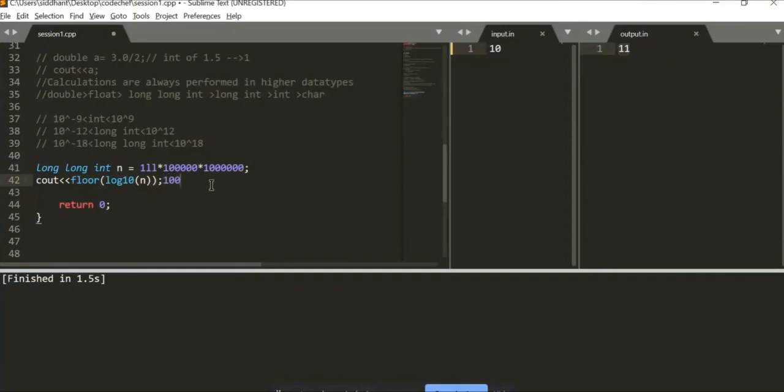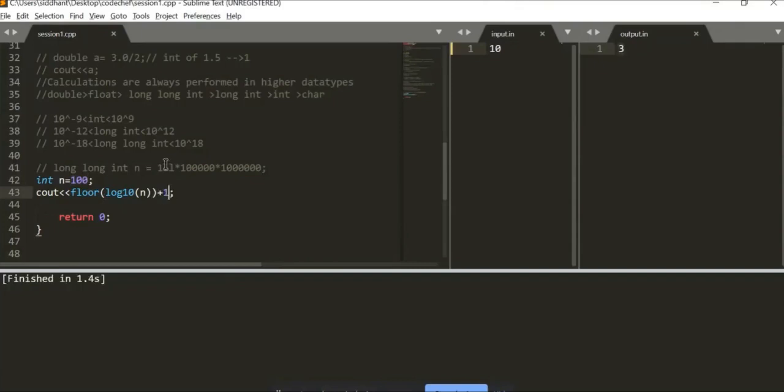So if I have int n equals 100, it will return me 2 since it has only two zeros. So if you want the number of all the digits present, you just have to add 1 to it because it ignores the first character.